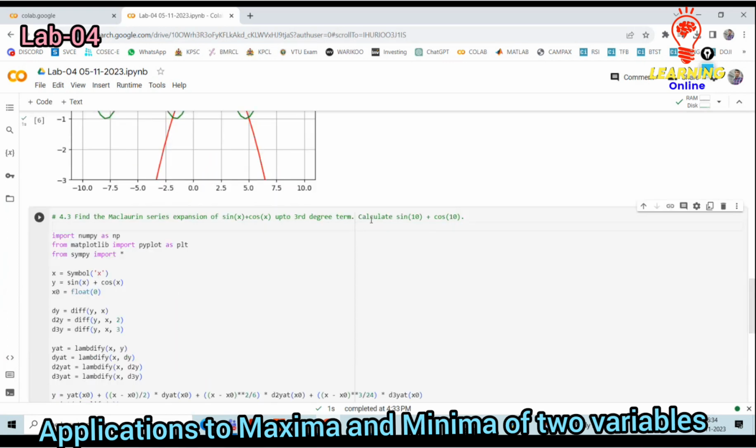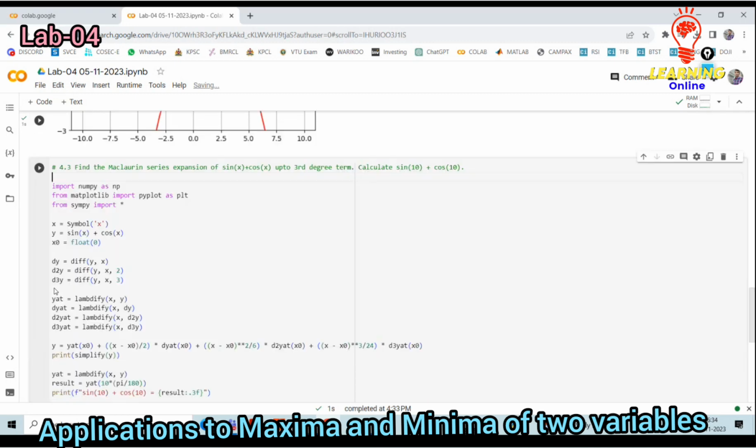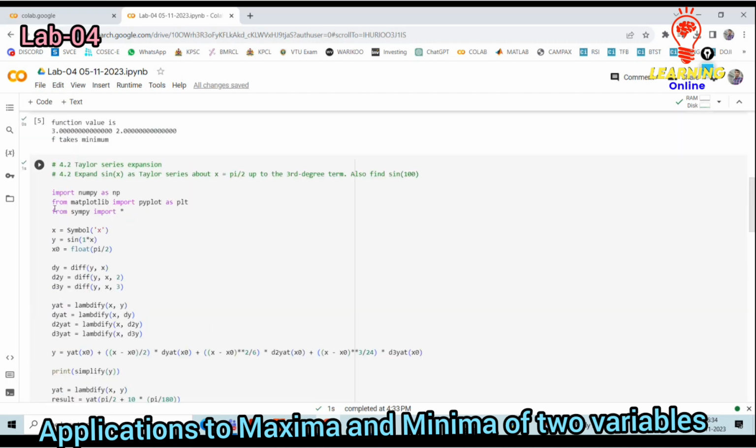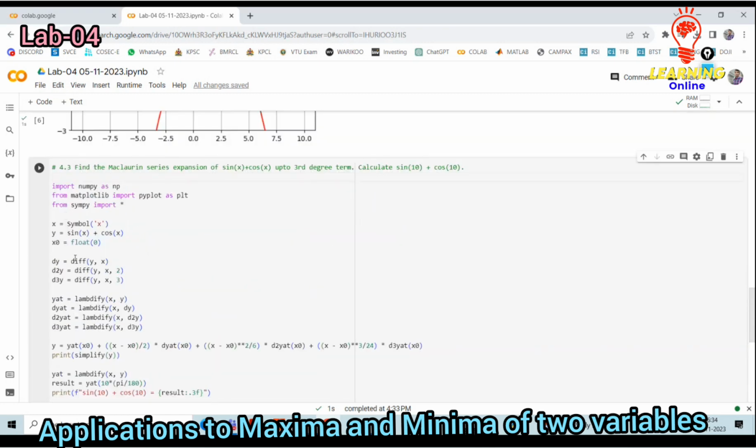Okay, here the calculation is sin 10 then cos 10, corresponding to sin of x then cos of x. Then in the same way, whatever we defined here, the same code. Okay, x variable. Then instead of only one expression, we have multiple expressions. That is sin x, cos x.